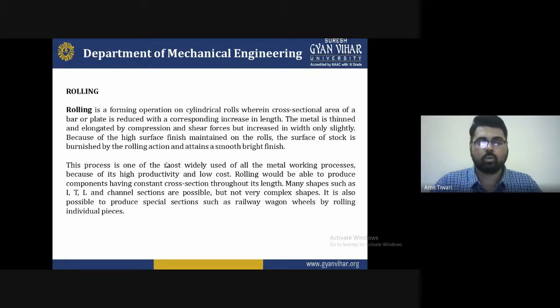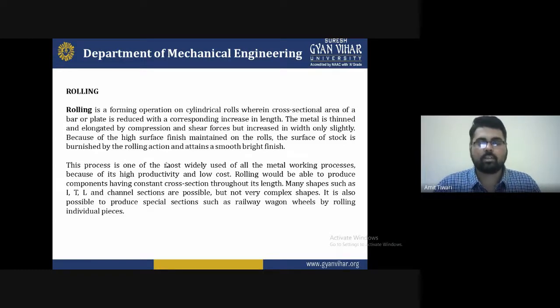Very complex shapes are not possible by rolling, but special sections such as railway wagon wheels can be produced by rolling individual pieces. So rolling applications are used to create shapes or proper forms, that is I section, T section and L section.